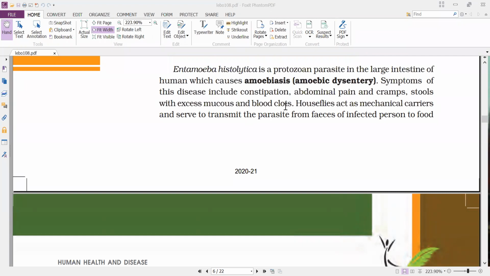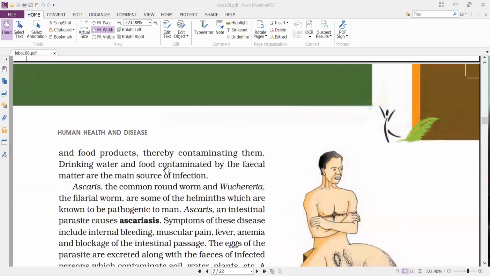Next, how is the disease transmitted from one person to another? Through houseflies. Houseflies act as mechanical carriers and transmit the parasite from the feces of an infected person to food material, food and food products, thereby contaminating them.